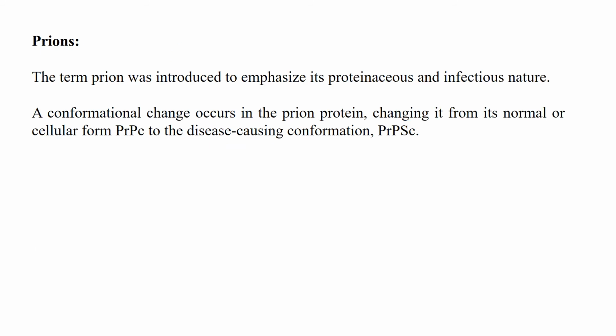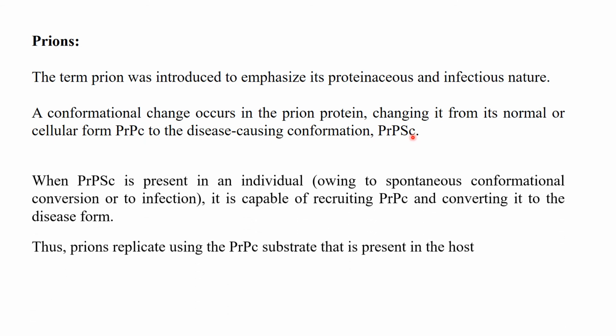Prions are infectious proteins that mainly disturb the nervous system of different types of organisms. The infectious proteins are called prions. When a normal protein changes its conformation from normal to abnormal, the abnormal protein is called the prion protein. The normal protein is PrPC, and the abnormal one is PrPSc. It is the infectious protein, the prion protein.